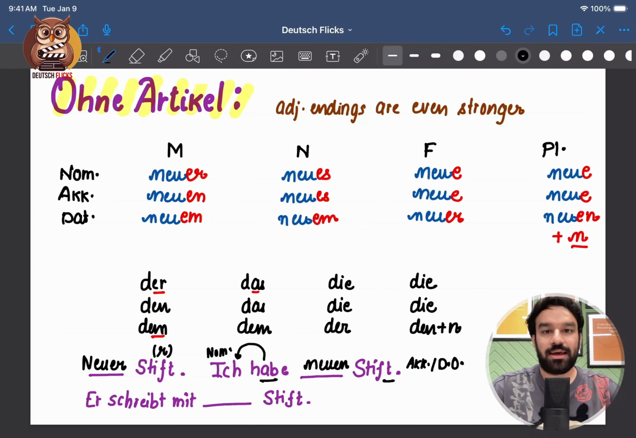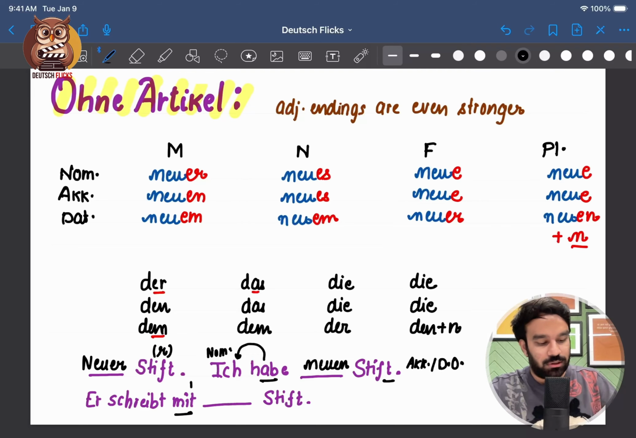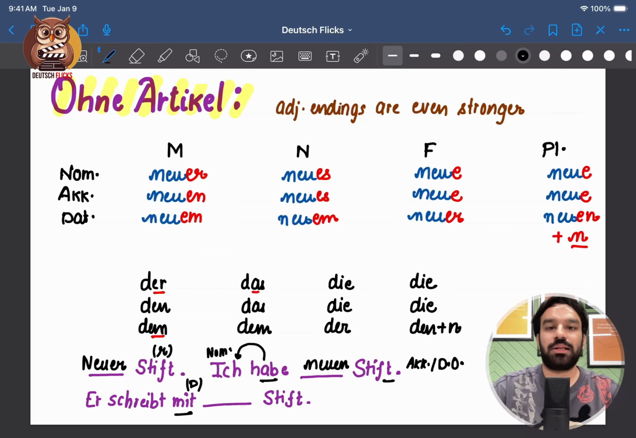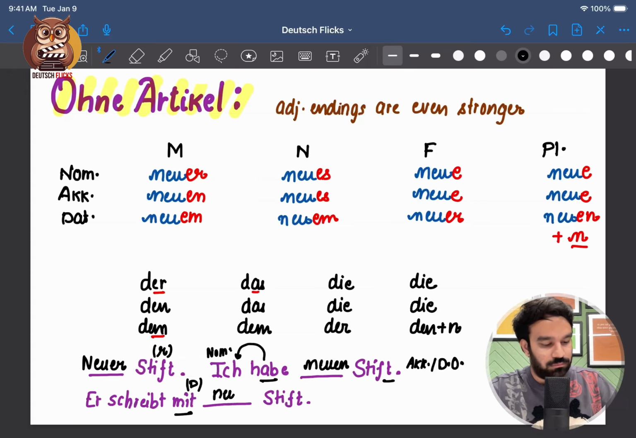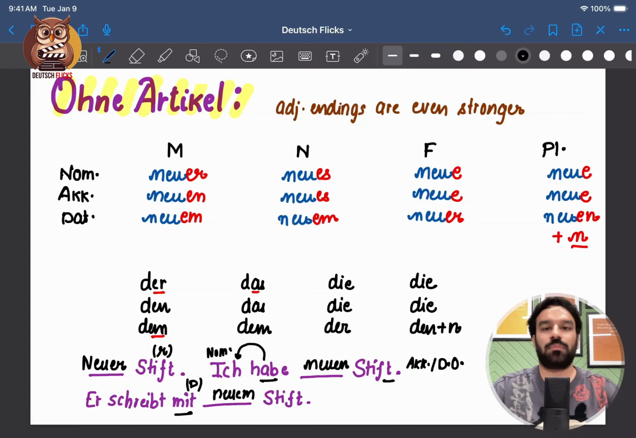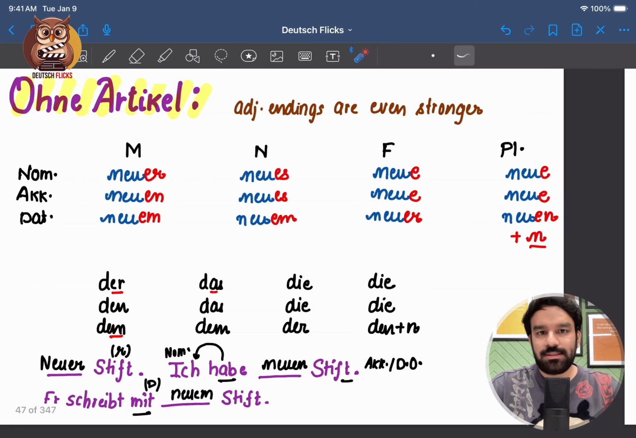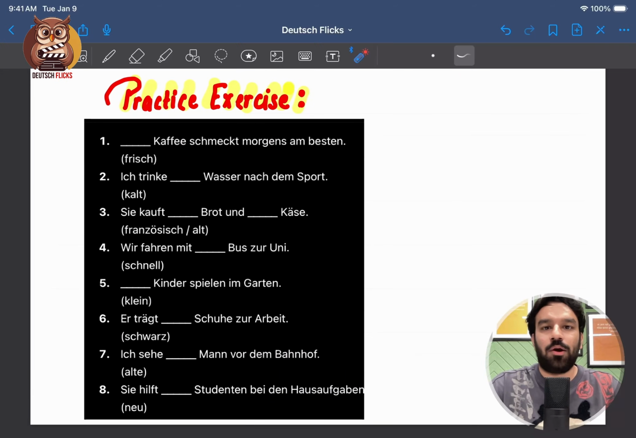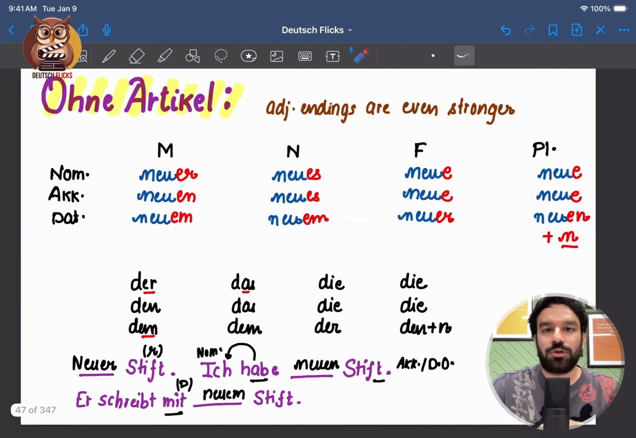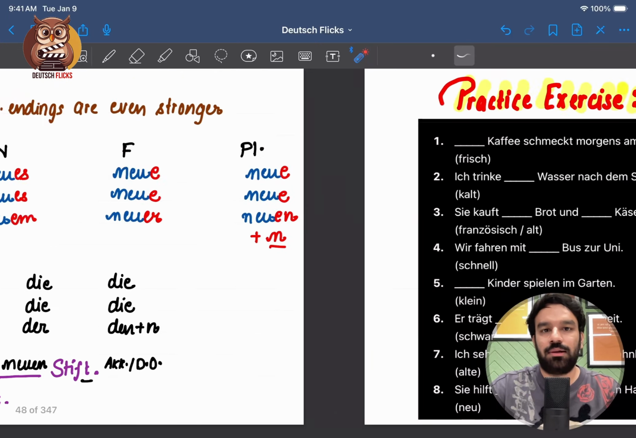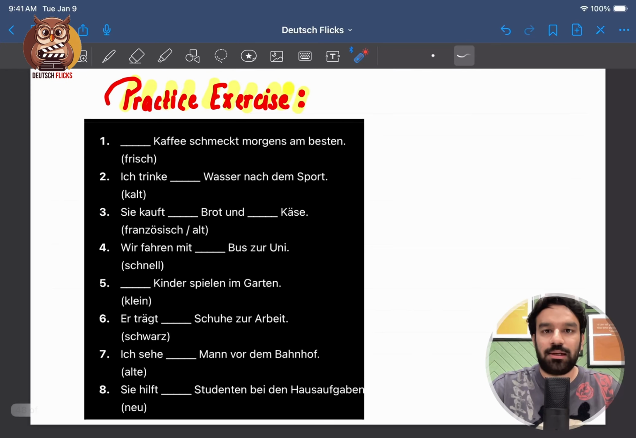And then we have Er schreibt mit neuem Stift. What is mit? Mit is a dative preposition. So that means we'll go with neuem. He writes with a new pen. And let's solve one practice exercise. In all the sentences, you'll notice that there's no article given. That means you have to refer to this table. And for the original article, you can use a dictionary.